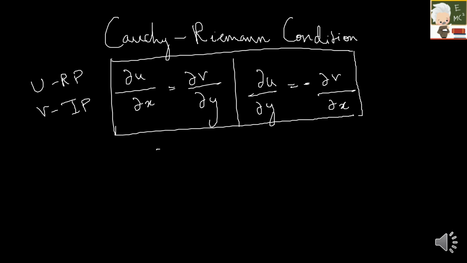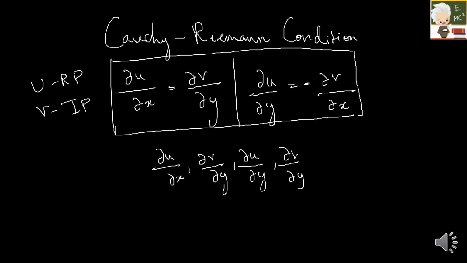If dou u by dou x, dou v by dou y, dou u by dou y, and dou v by dou x exist, then your function is differentiable in the domain, and then f dash of z also exists. So let us do one or two problems, and then we'll see further what is in the video.